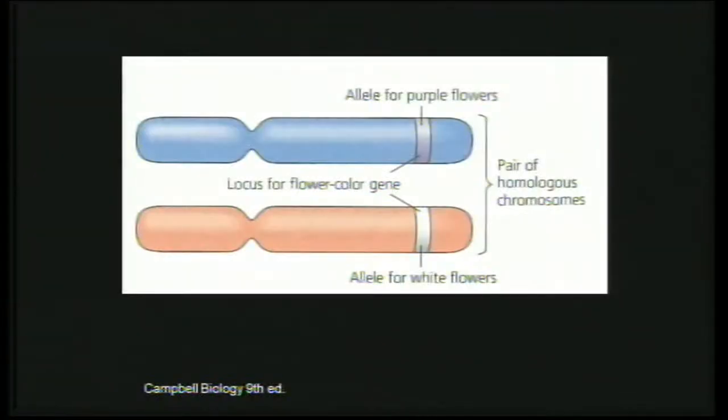If you can see in this slide, we say that when these two alleles are present in an organism, then only the purple flowers will be seen in this plant. So the phenotype is purple color. But we know that there is also an allele or gene for the white flower.